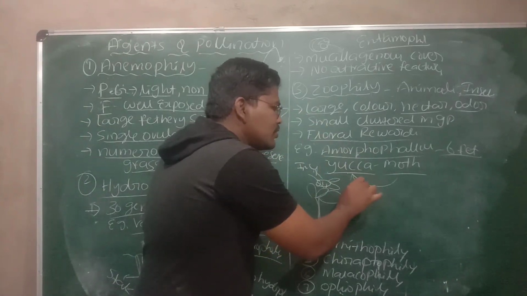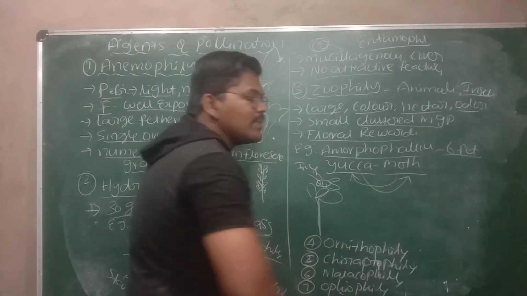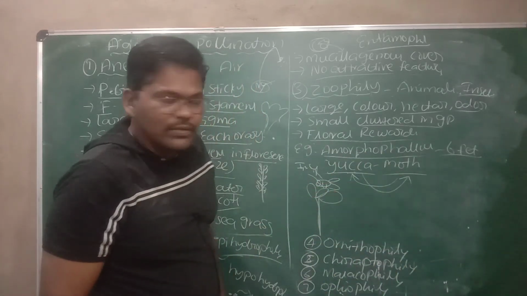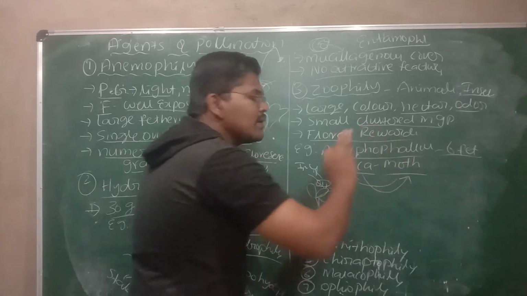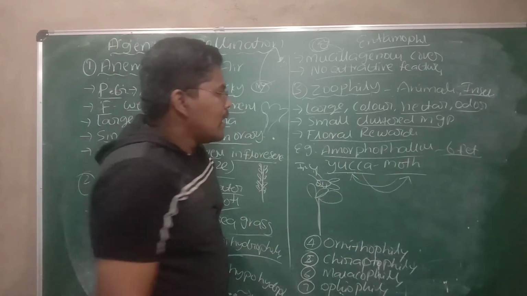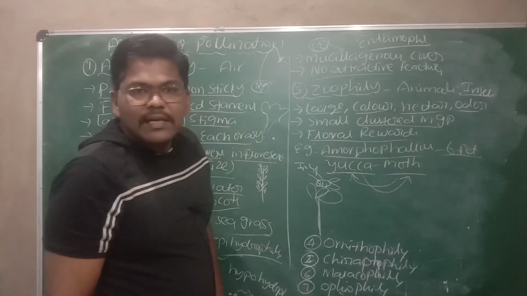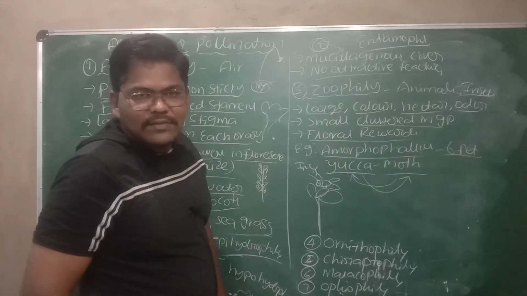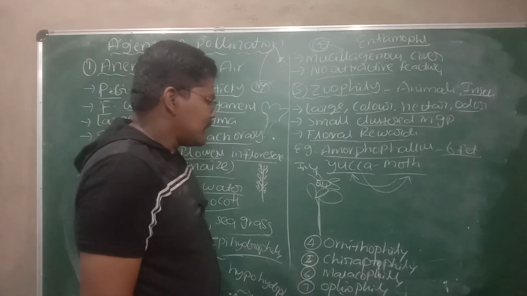Because of this, yucca flower can be pollinated only by moth. If yucca flower dies, moth also dies. If the total yucca species dies, the moth species also dies. And if the moth species totally dies, yucca also dies, because there is no pollination. If there is no moth, there is no pollination for yucca.